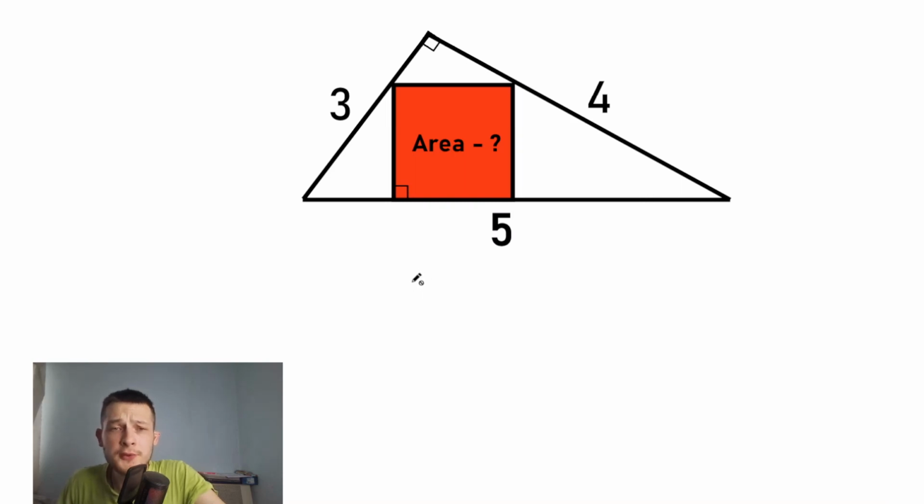Today we have a really interesting, I would say relaxing, challenge. We need to find the area of this red square. We know each of the sides right here, 3, 4, 5, so this is a right triangle. We know each of the sides and we need to find the area of this red square. How can you do this?